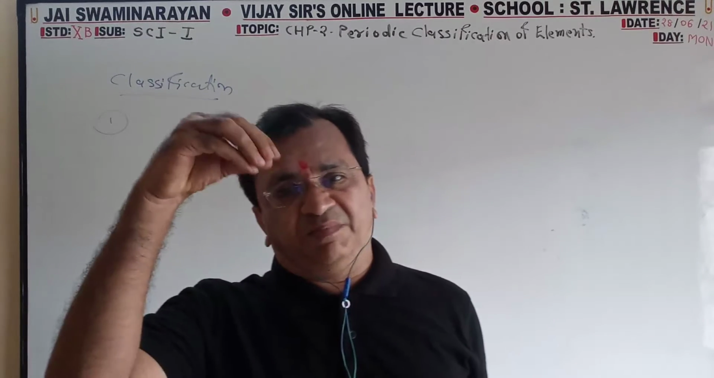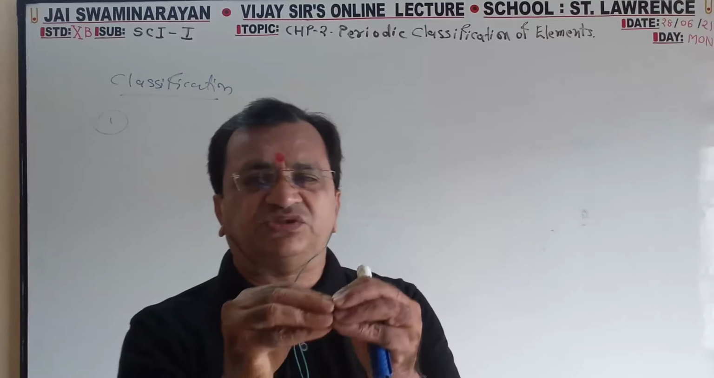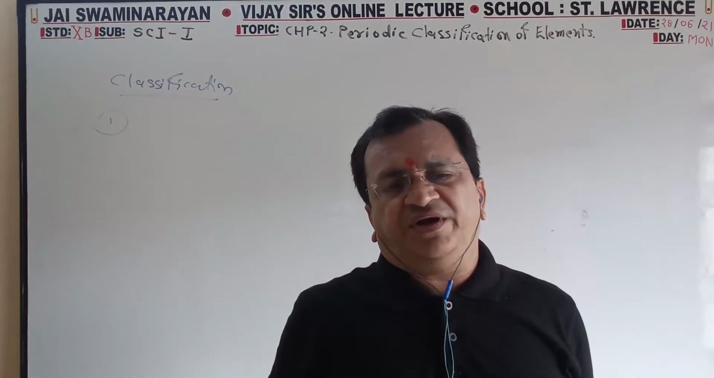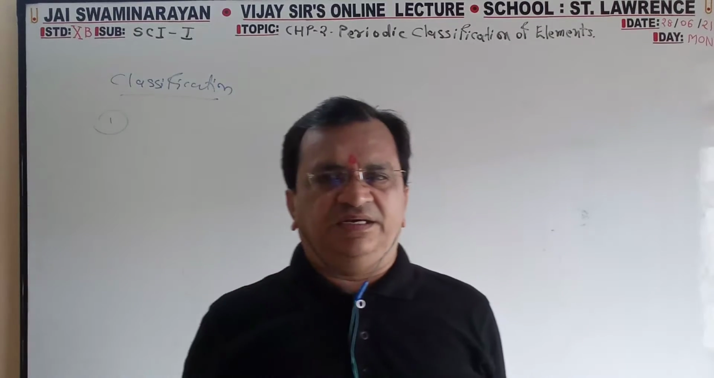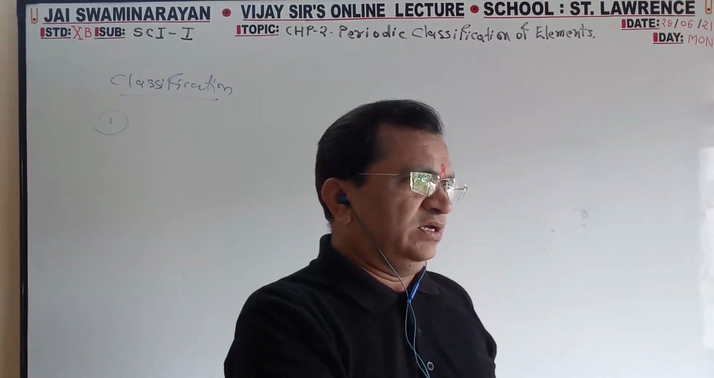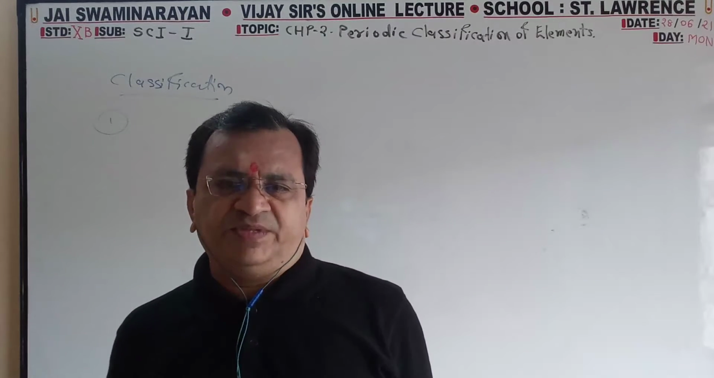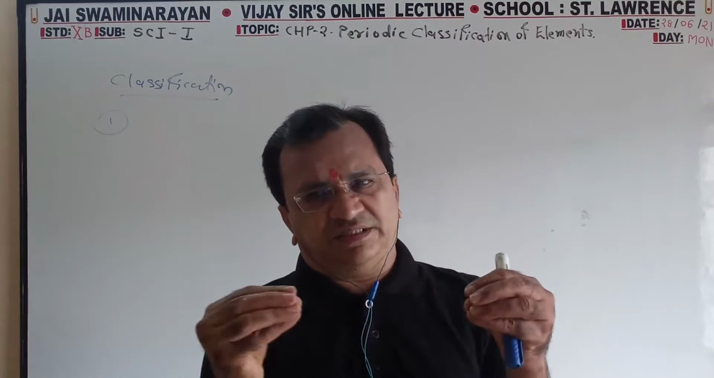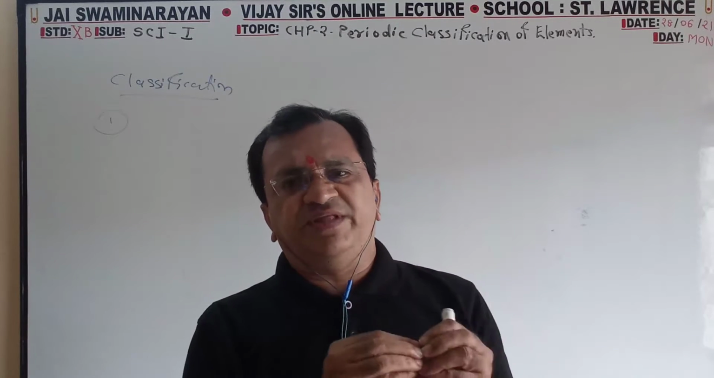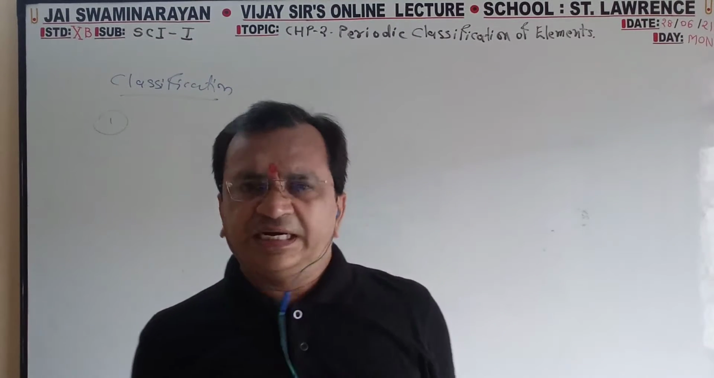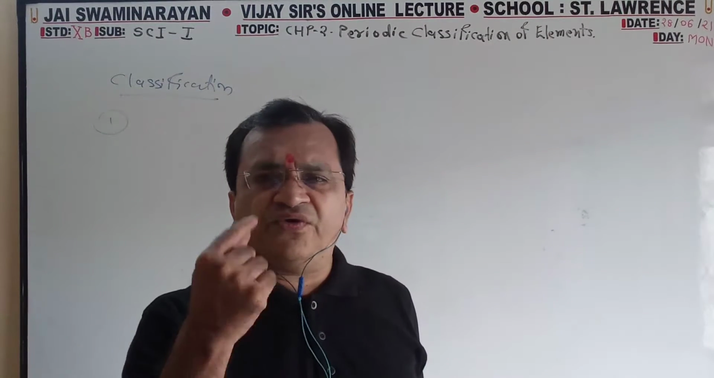Classification, main point. In classification we do it on two main bases: similarity and dissimilarity. If it is similar, then go to A. If it is dissimilar from A, go to B. So if there is a similar thing, it goes in the same group. If there is a difference, it goes in a different group. Then first classification,